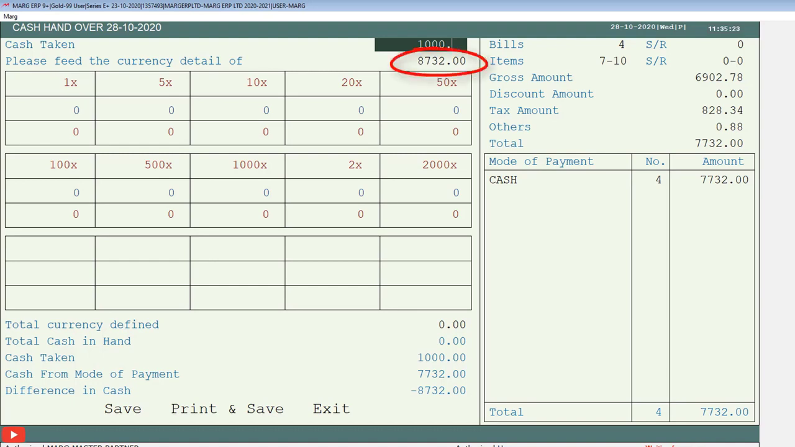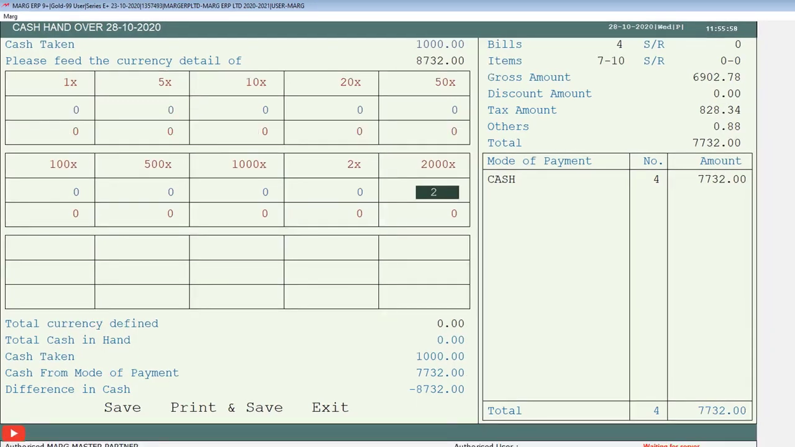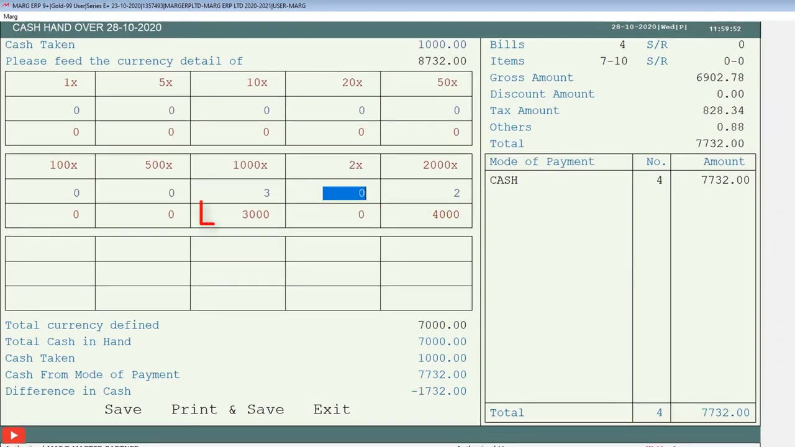Now let's see how this 8732 rupees is adjusted in the given currency columns. Let's say we have two notes of 2000 rupees. So firstly we will mention 2 in the 2000 currency column. Then 4000 rupees gets adjusted, as we can see. Similarly, we have 3 notes of 1000 rupees, so we will mention 3 in the 1000 currency column. Now 4000 plus 3000 equals 7000 rupees has been adjusted.